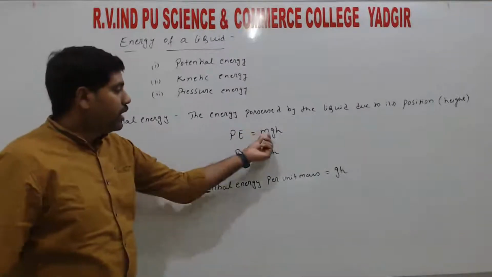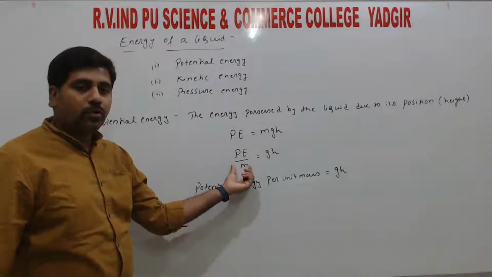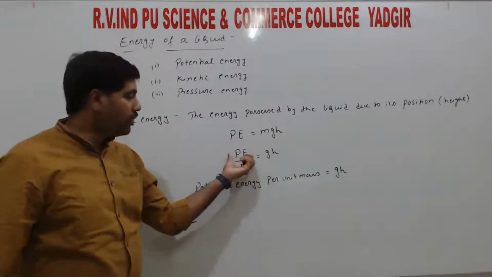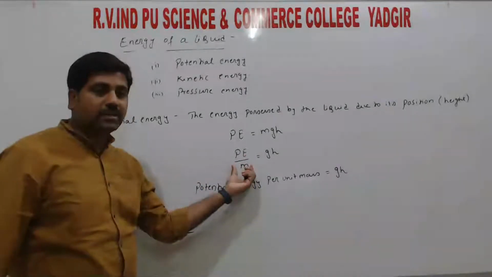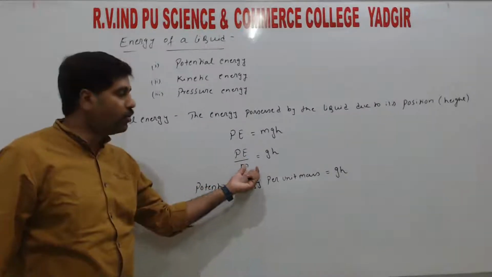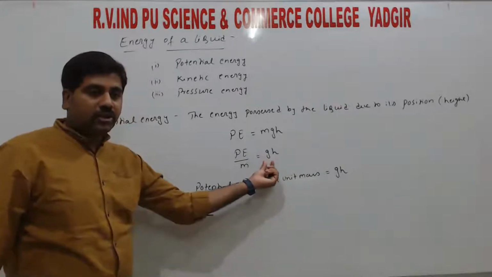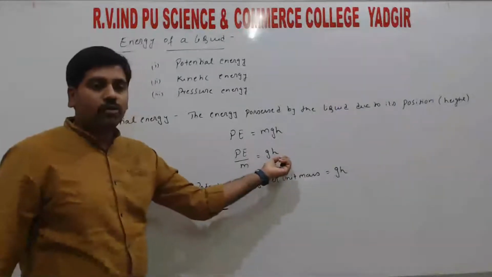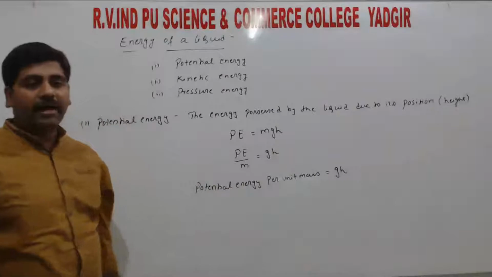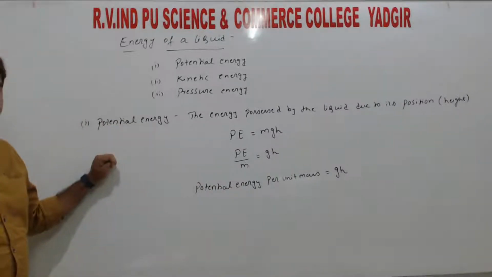If we shift the m to the LHS, it goes to the denominator. So we call this term potential energy per unit mass, PE divided by m, that is equal to g into h, where g is acceleration due to gravity and h is the position, or we call that the height, right? So this is about potential energy, right?